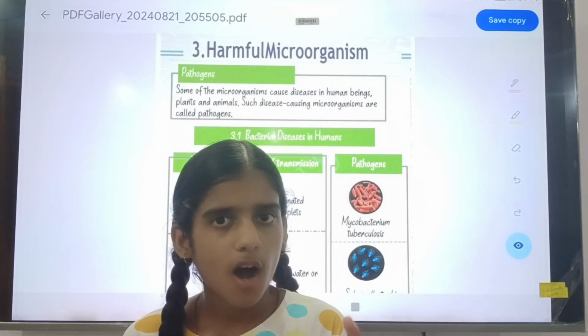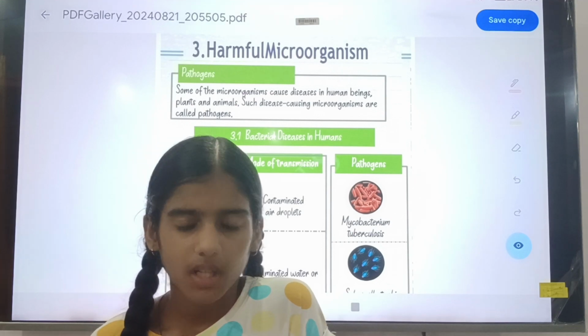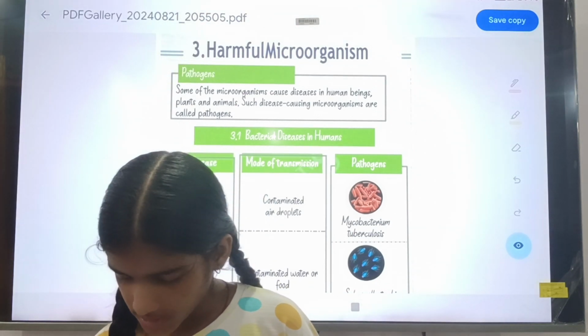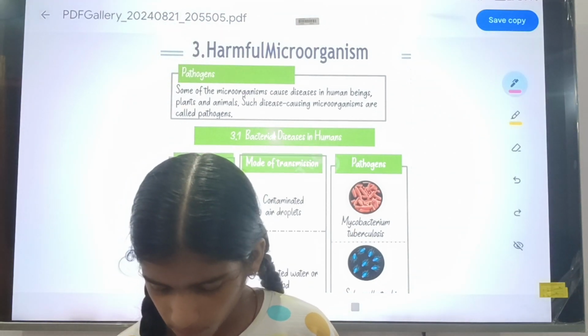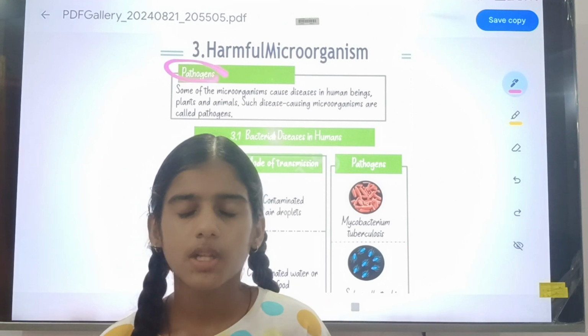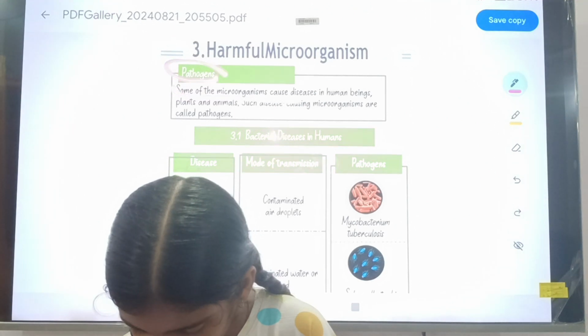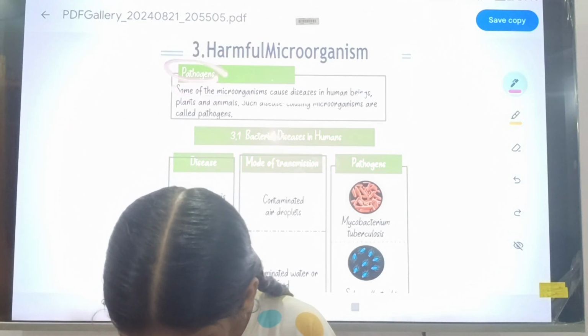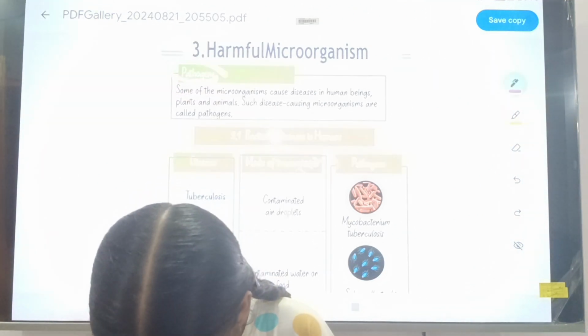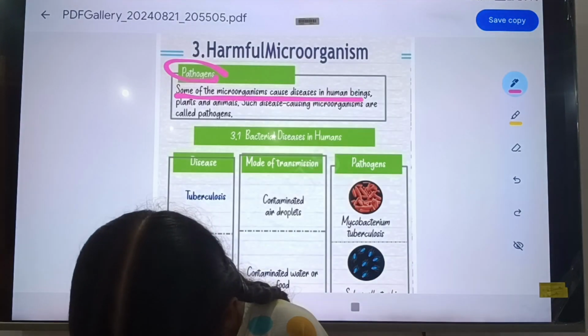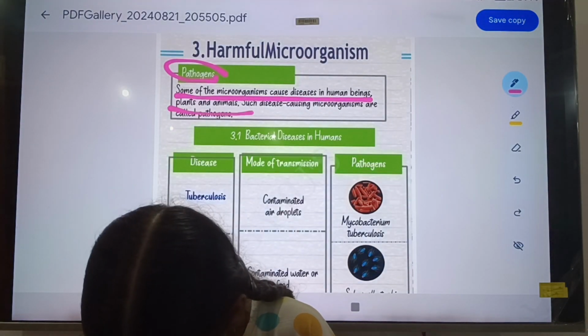Then harmful microorganisms. In the harmful microorganisms, we will talk about pathogens. Some microorganisms cause disease in human beings, plants and animals.